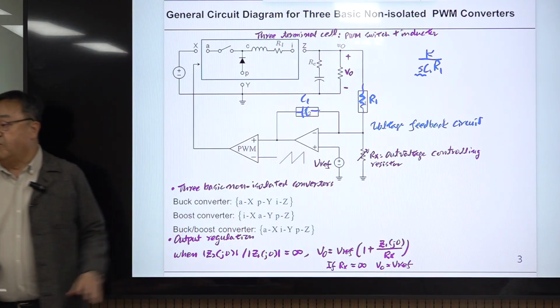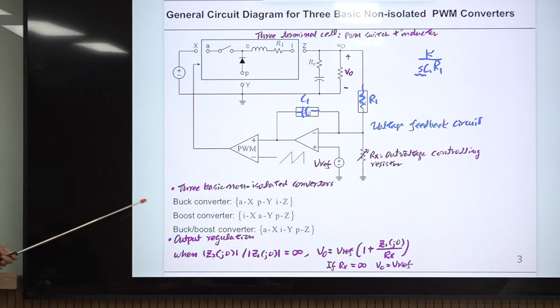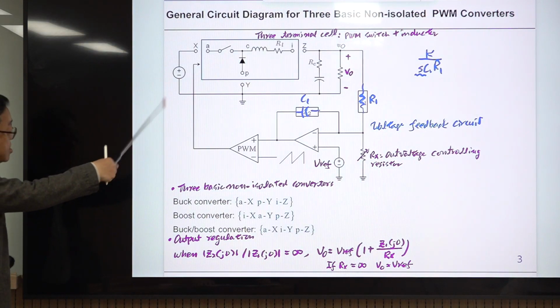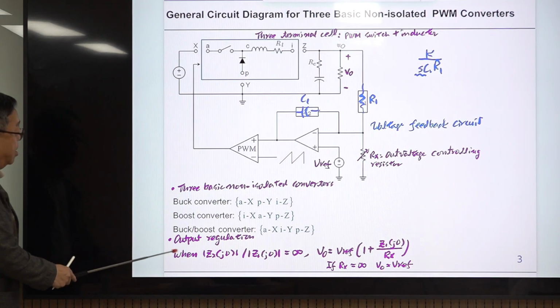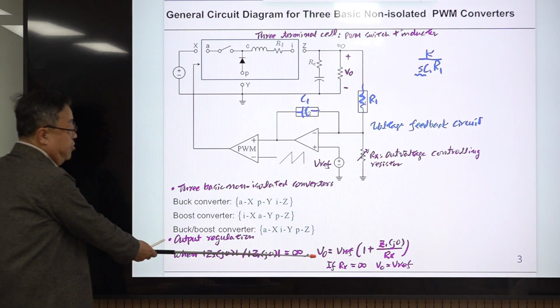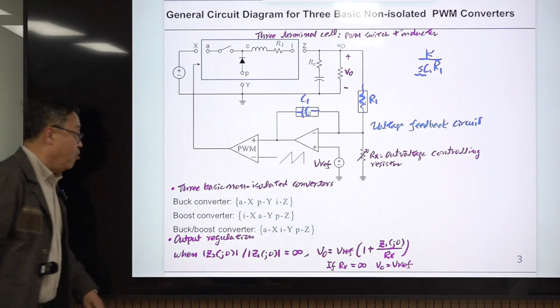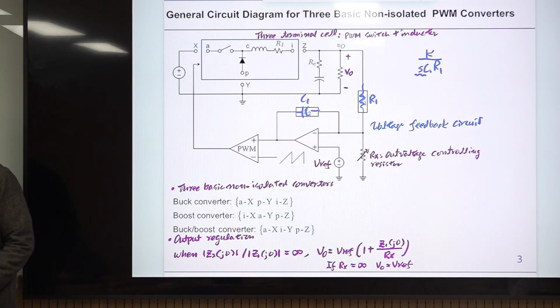Okay, so here you should understand the basic configuration of this. You can represent any of these three converters, and if this condition is satisfied, our voltage remains constant at the desired value, always. Okay.